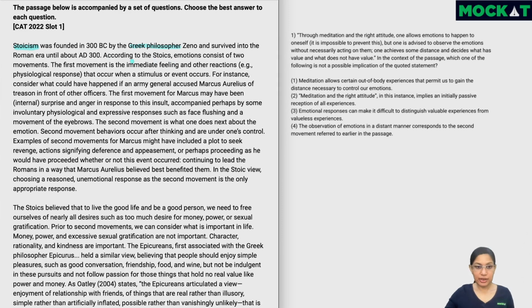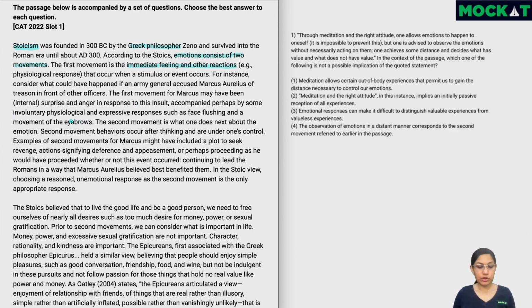Now this becomes the crux of Stoicism. According to the Stoics, emotions consist of two movements. The first movement is the immediate feeling and other reactions, that is the physiological response. Then we have an example to help us visualize and understand this. For instance, consider what could have happened if an army general accused Marcus Aurelius of treason, betraying his country or perhaps betraying the army. The first movement for Marcus may have been surprise and anger, accompanied perhaps by involuntary physiological and expressive responses such as face flushing, movement of the eyebrows.